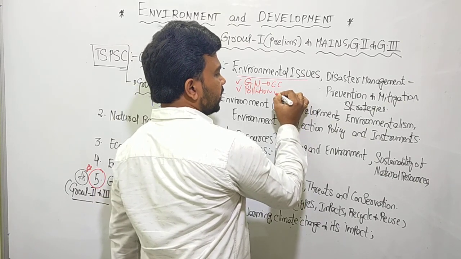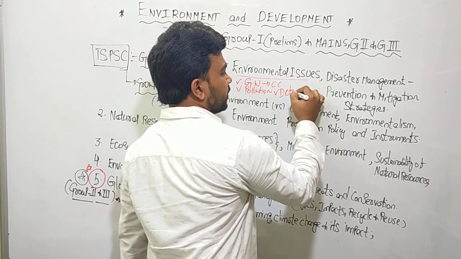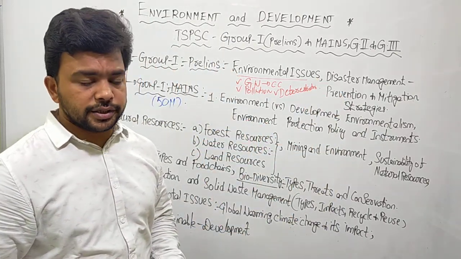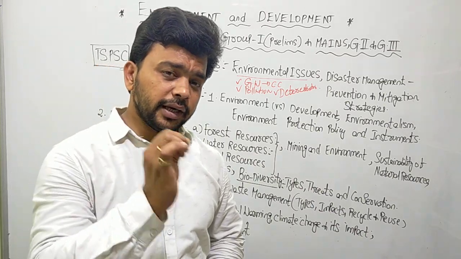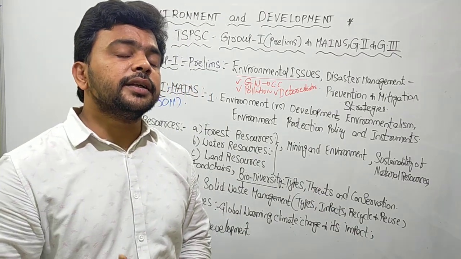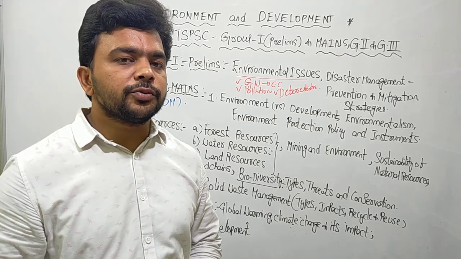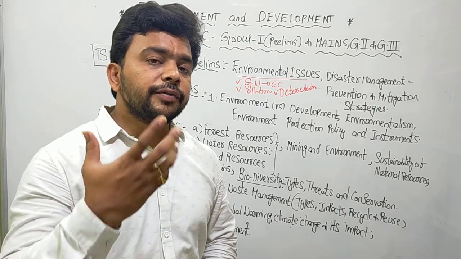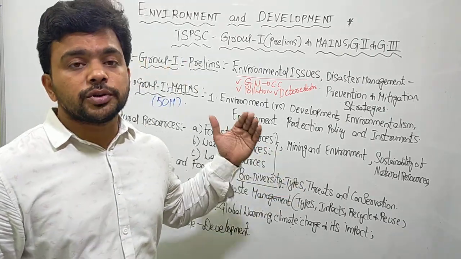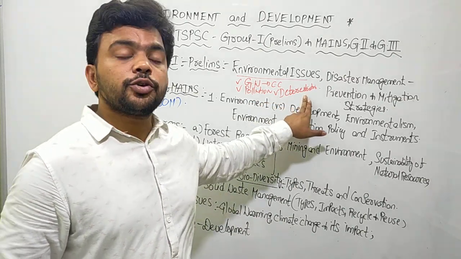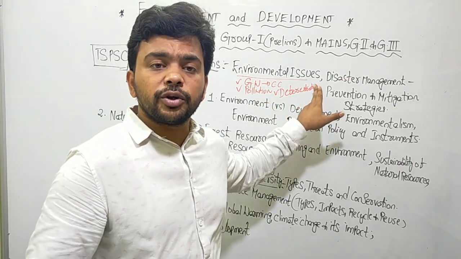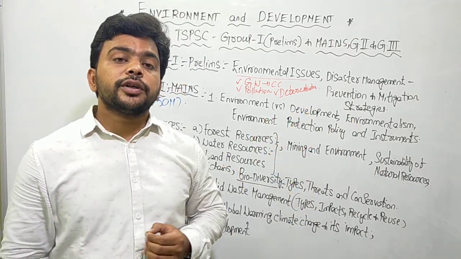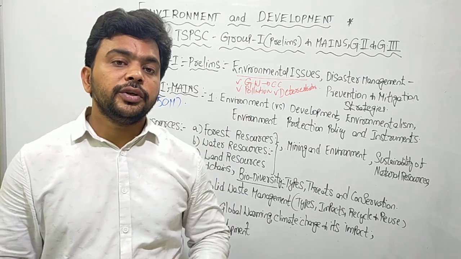So environmental issues. What are the other things? The third environmental issue is deforestation. That means you are going for the cutting down of the forest, and because of this, the ecological services that are provided by the forest are not going to the people, or not facilitating the people. Because of that, various issues are coming. So you have to understand in detail the issue of deforestation. Before understanding deforestation, you should understand in detail about the forest. What is the importance of the forest to humanity? What is the importance of the forest to the environment?